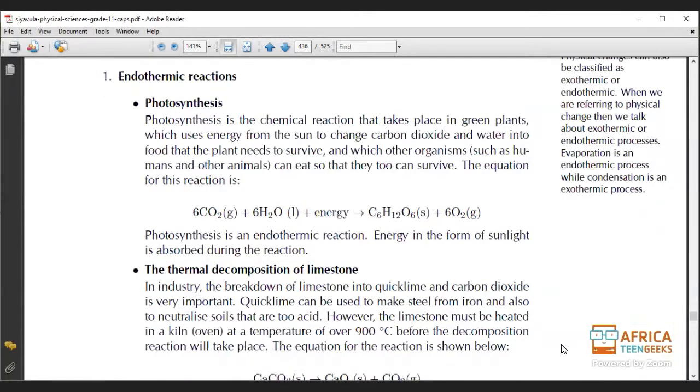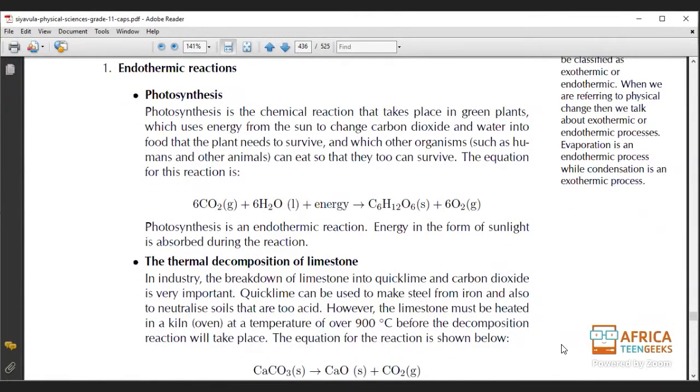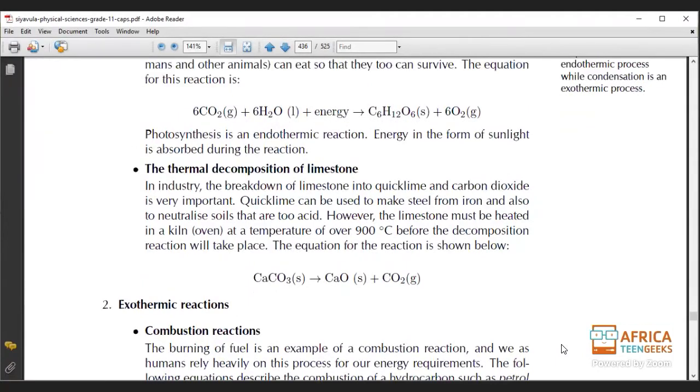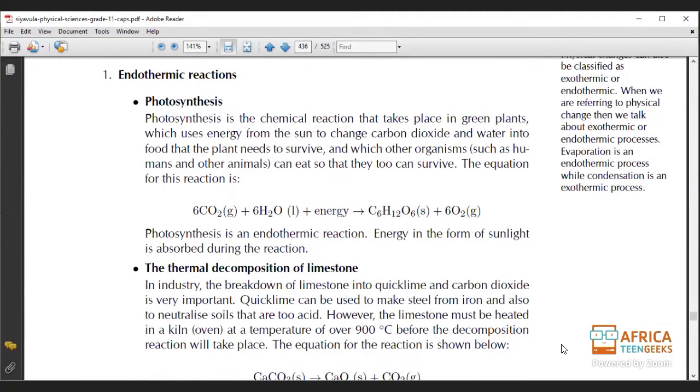So on our endothermic reactions, we've got two of them that we're going to speak about: photosynthesis and the thermal decomposition of limestone. So photosynthesis is a chemical reaction that takes place in green plants. Yes, I know you guys know it because most physics students are also doing life science. So most of you should know what photosynthesis is.